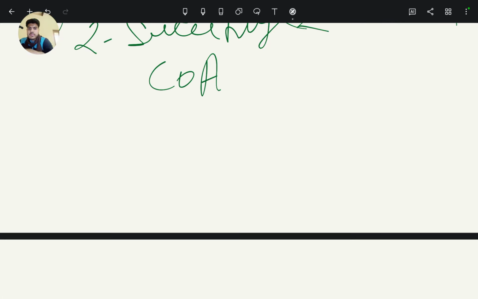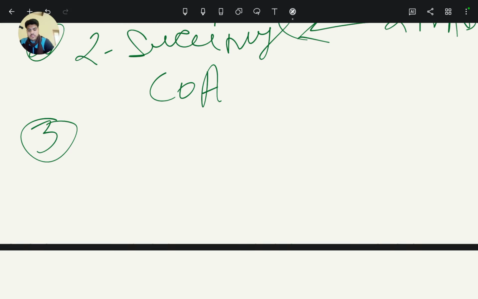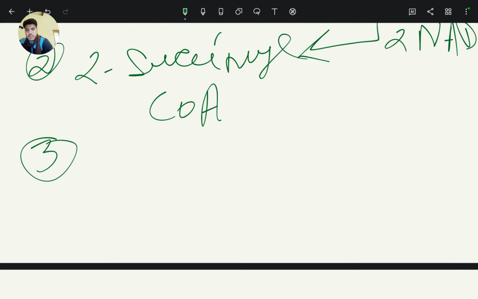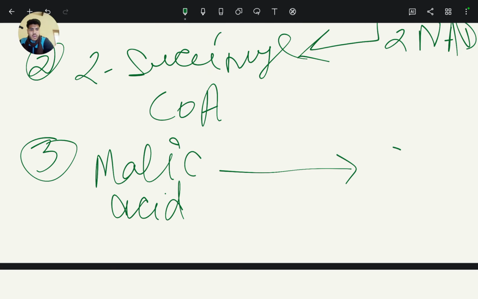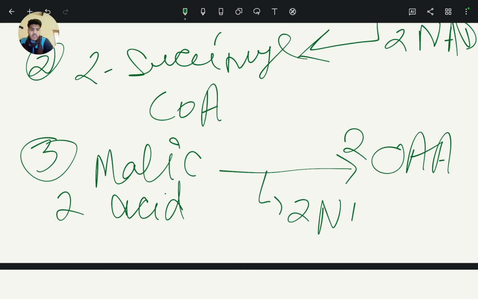And third at malic acid to oxaloacetic acid, and if 2 malic acid then 2 oxaloacetic acid form, and here also 2 molecules of NADH form.